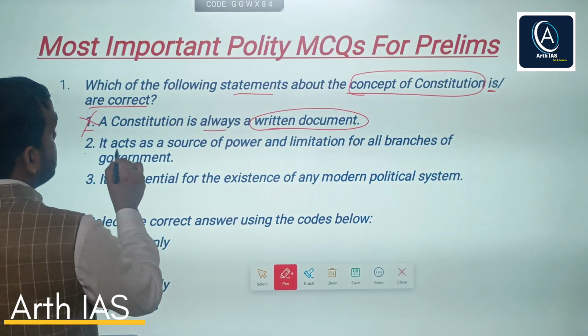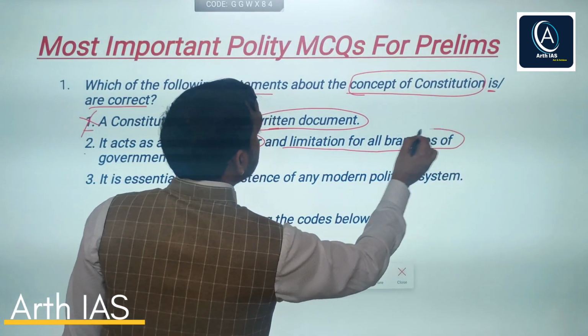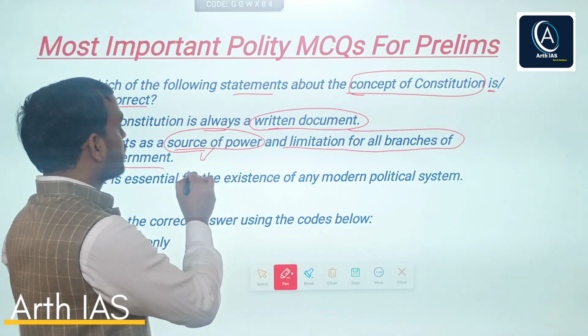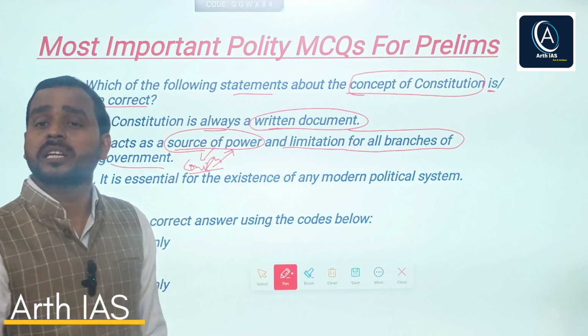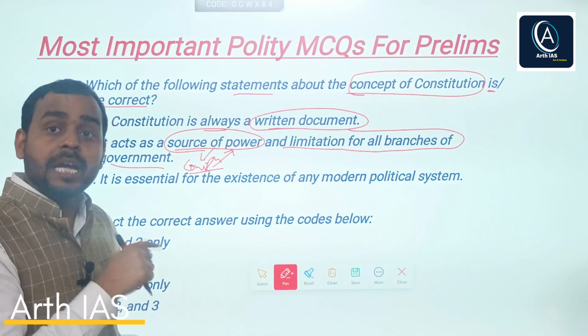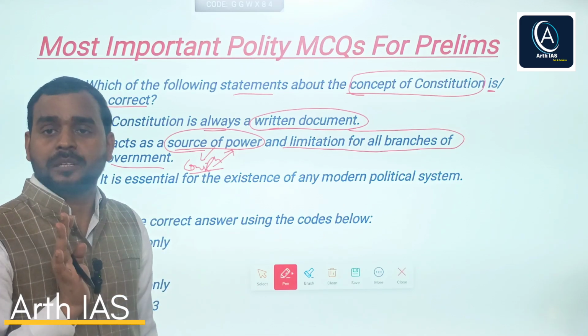The second statement says it acts as a source of power and limitation on all branches of government. Obviously the constitution is the source of power for the government. From where does the government derive its power? The constitution. And from where does the constitution derive its power? From the people.